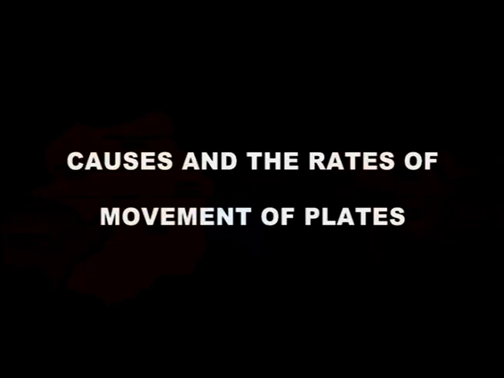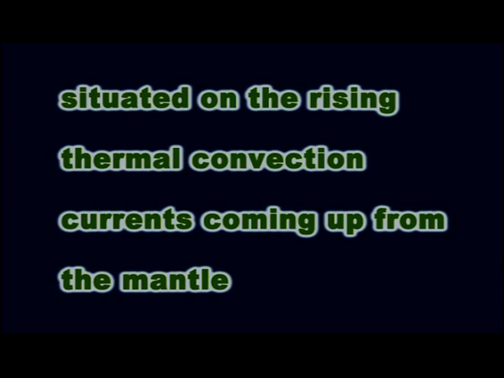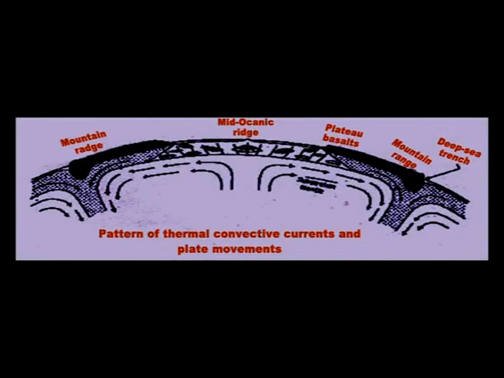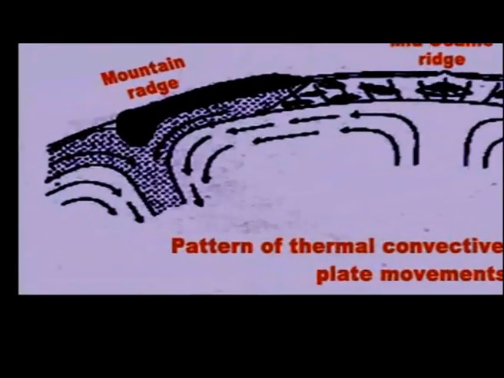Now let us come to the third aspect of this episode, namely the causes and rates of movement of plates. Now first one, causes. It is also clearly understood through the plate tectonics concept. Geophysical findings of Harry Hess and others have established that the mid-oceanic ridges were situated on the rising thermal convection currents coming up from the mantle. So to see this clearly, you have to refer to figure number 3. In this, in the center, you have the magma welling up from the mantle going on either side.